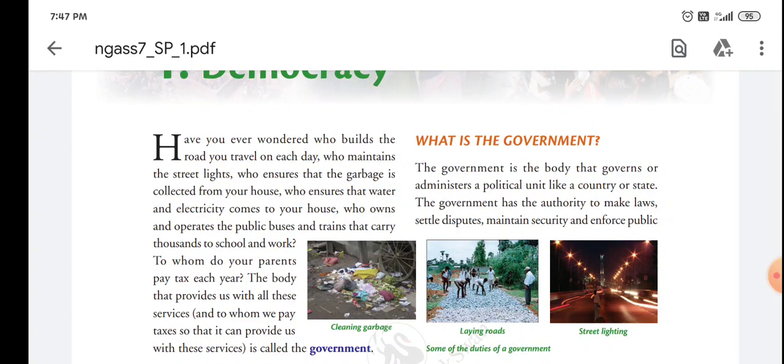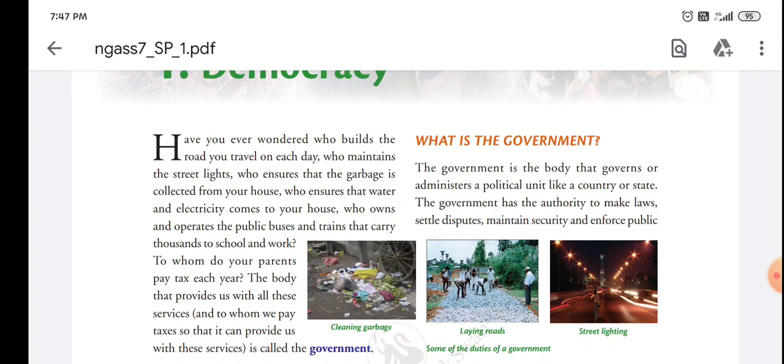Who provides all these things? Just think. Okay? So, all these basic facilities, all these services are provided by government.